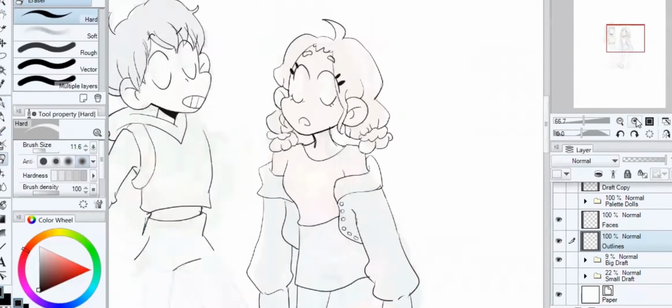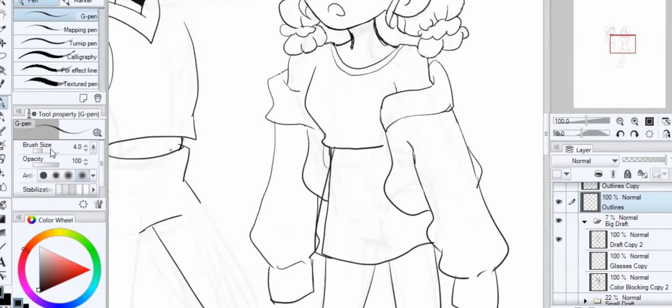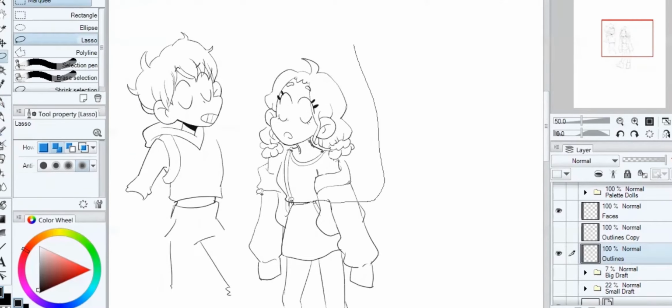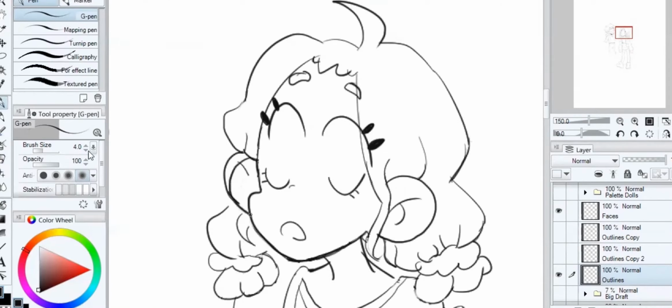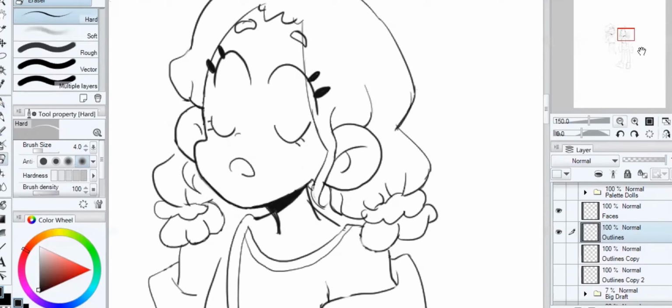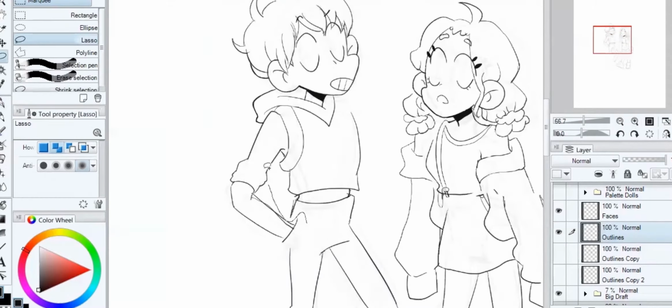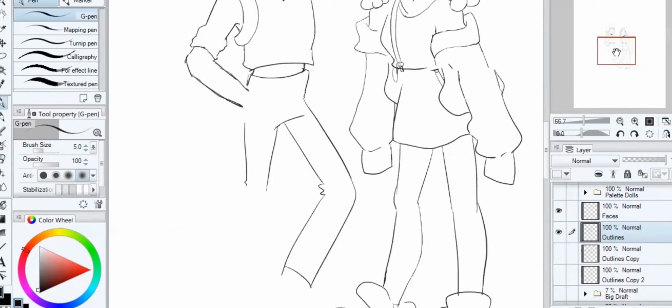Now for practicality. Practicality is choosing what styles of clothing make sense for your characters based on the aesthetic you've chosen. For example, if you're drawing a character who's a traveler, he should probably have on some durable walking shoes versus flip-flops or ballet slippers. In this picture, I'm drawing these two teens in Asian street fashion, so it makes sense for them to wear clothes that are both baggy and form-fitting with fun, bright colors.